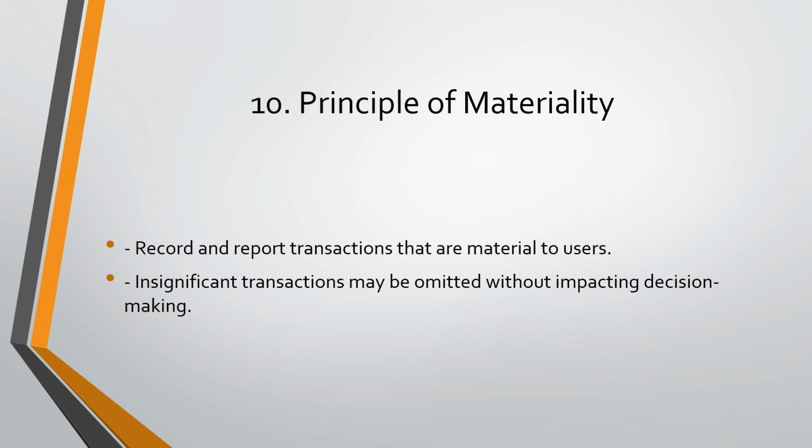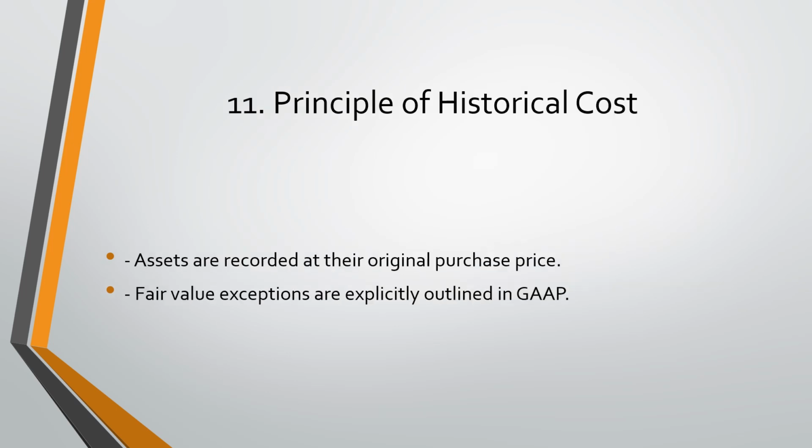10. Principle of materiality. Record and report transactions that are material to users. Insignificant transactions may be omitted without impacting decision making. It means transactions which are immaterial and which don't impact decision making can be omitted. 11. Principle of historical cost. Assets are recorded at their original purchase price. Fair value exceptions are explicitly outlined in GAAP.